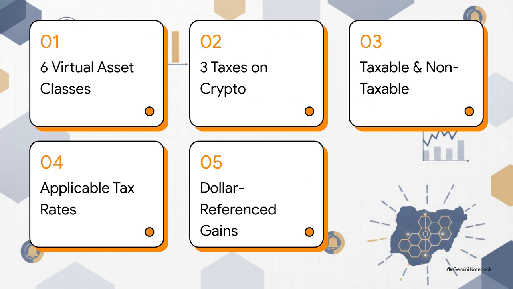Here's our roadmap for today. Number 1, the 6 categories of virtual assets. Number 2, the 3 taxes on crypto. 3, taxable versus non-taxable events. 4, understanding applicable tax rates. And finally, number 5, calculating dollar-referenced gains.